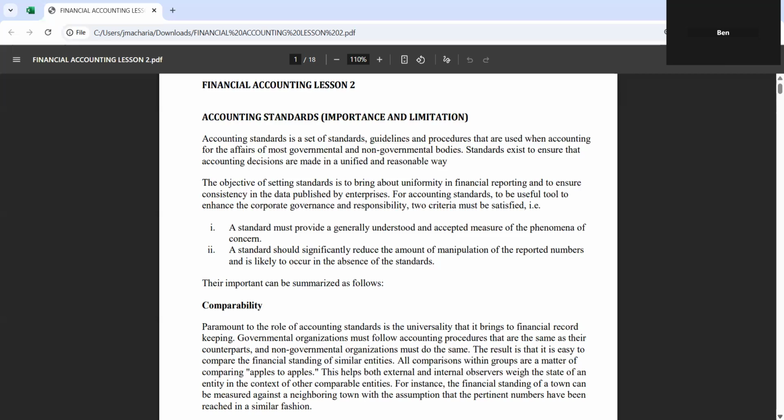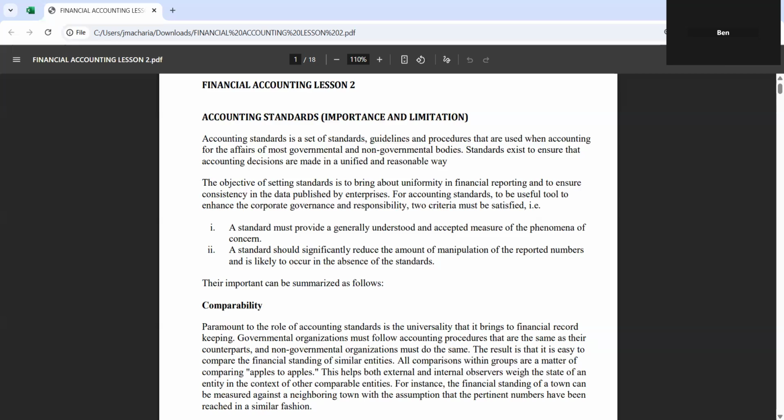For accounting standards to be a useful tool to enhance corporate governance and responsibility, there must be some criteria to be certified. One, a standard must provide a generally understood and acceptable measure of a phenomenon of concern. And second, a standard should significantly reduce the amount of manipulation of the reported numbers, which is likely to occur in the absence of the standard.